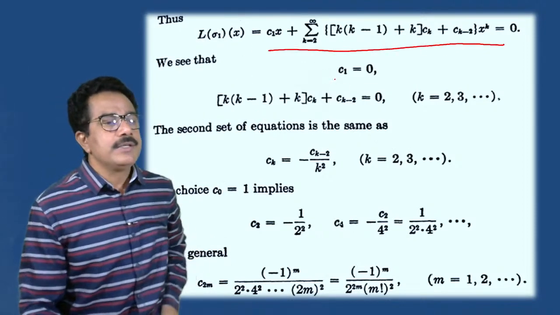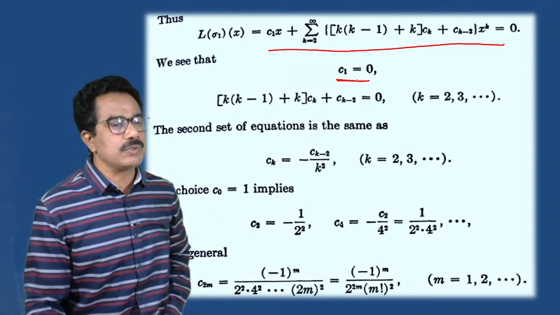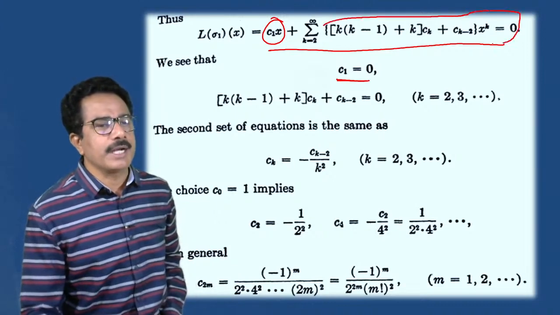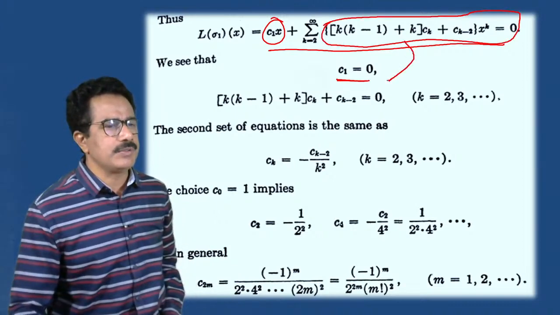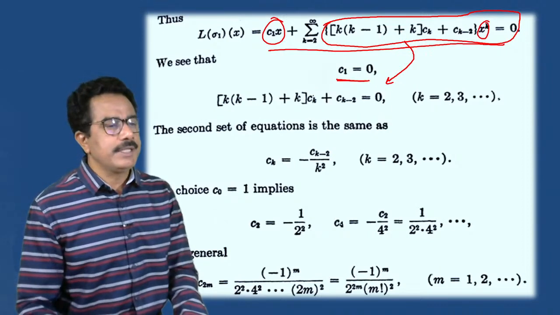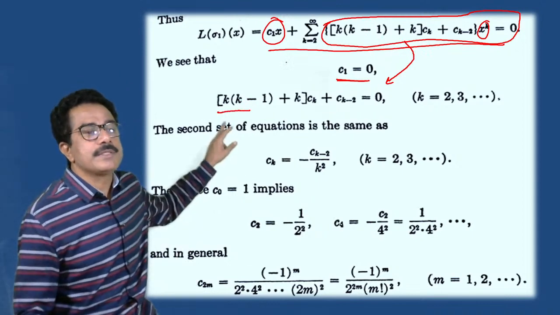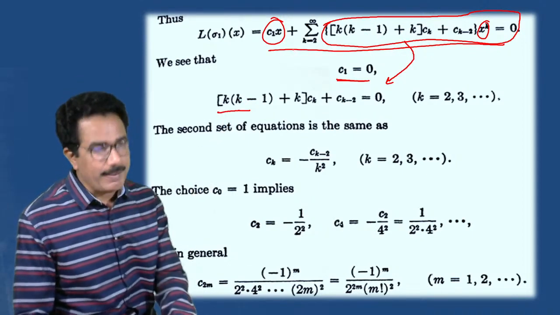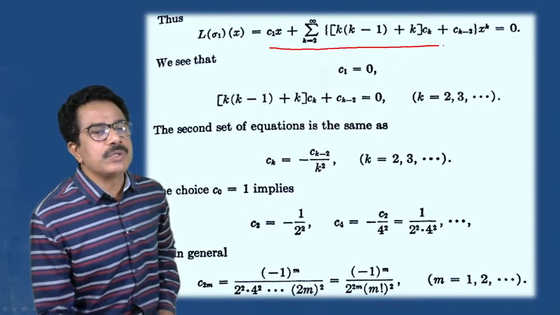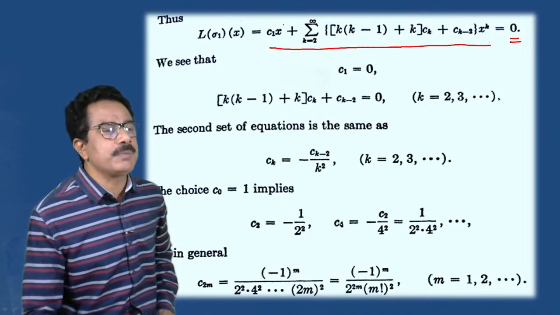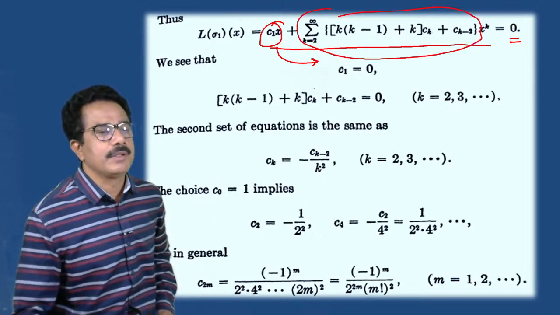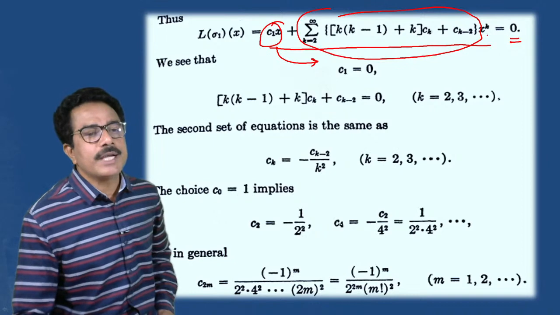Now we know that c1 is equals to 0. If c1 is equals to 0, then this goes to the 0. Then the term becomes, we can write this as the equation in this way. आता यामध्ये जो x raised to k common होता, we can take in the division, then we get the coefficient k into, समजा c1 is equals to 0. आता इथं पहा, परत एकदा सांगतो मी, the addition of these two terms which is equals to 0, that means first term must be 0 or second term must be 0.